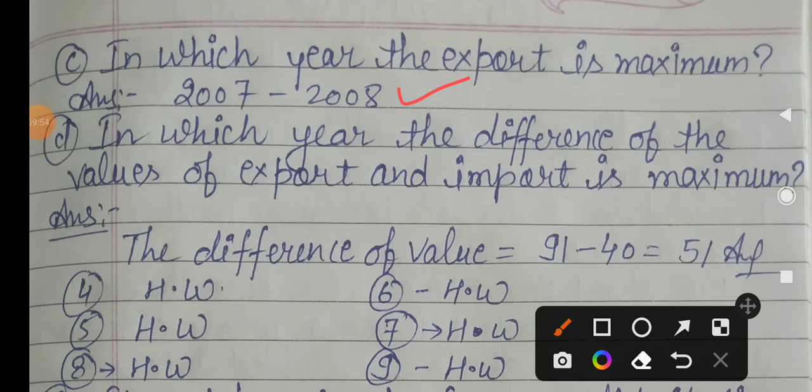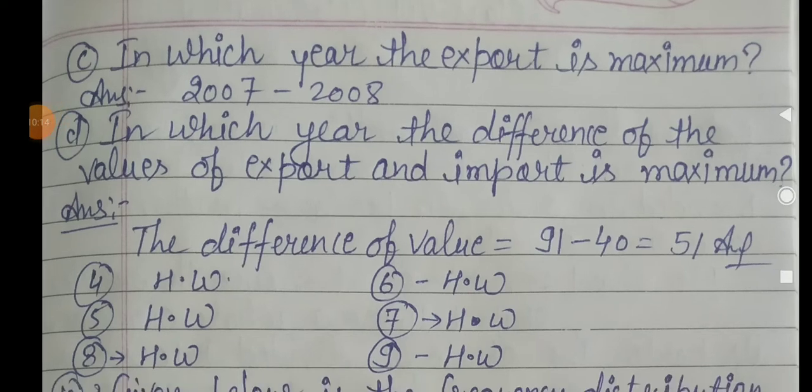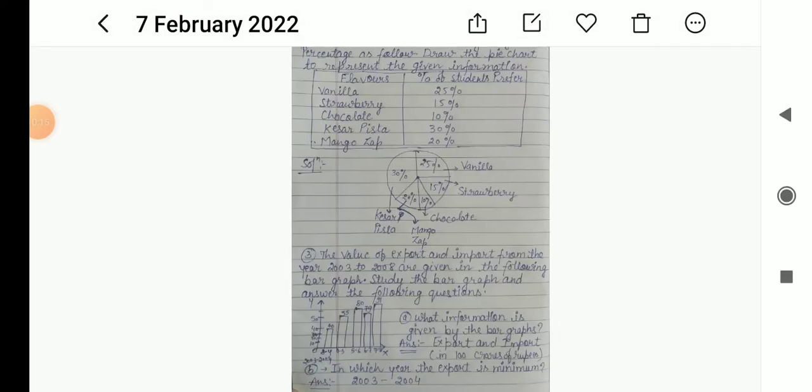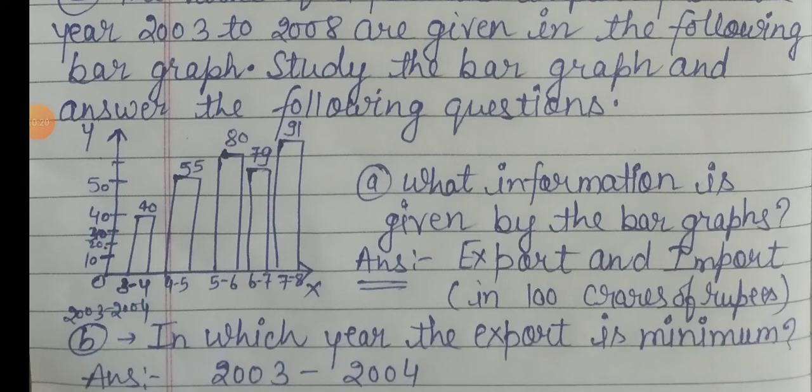Now the D question: in which year is the difference of the value of export and import maximum? So here we have to define where import and export difference is maximum. So in this graph you have to see where the maximum value difference is.